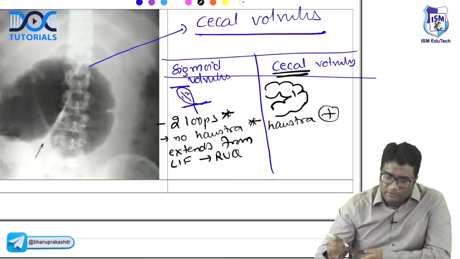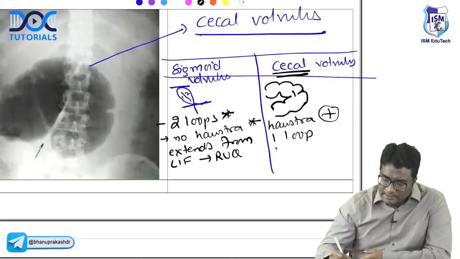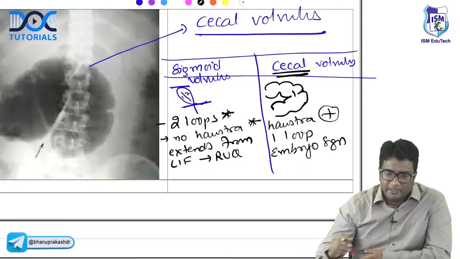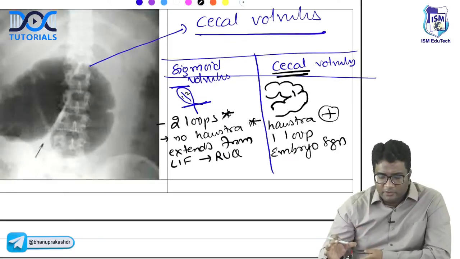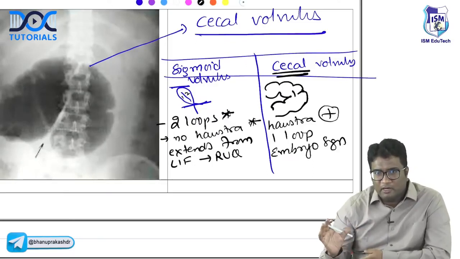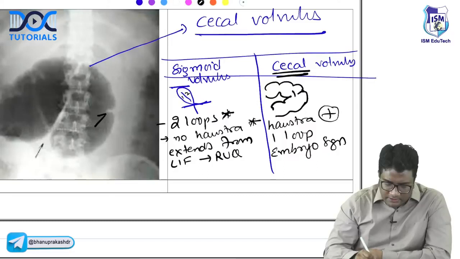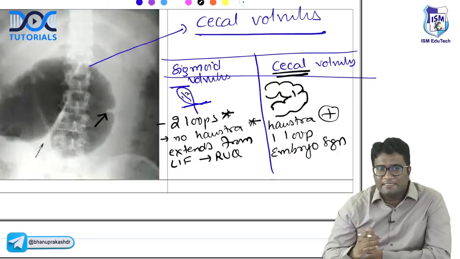In this, you will see only one loop. Only one loop is there. And in this, they give the appearance of an embryo sign. The embryo sign will look like this, right? Looks like an embryo. So embryo sign, one loop of bowel, haustrations being present. So like this, haustrations are present. This is all what is called as cecal volvulus.